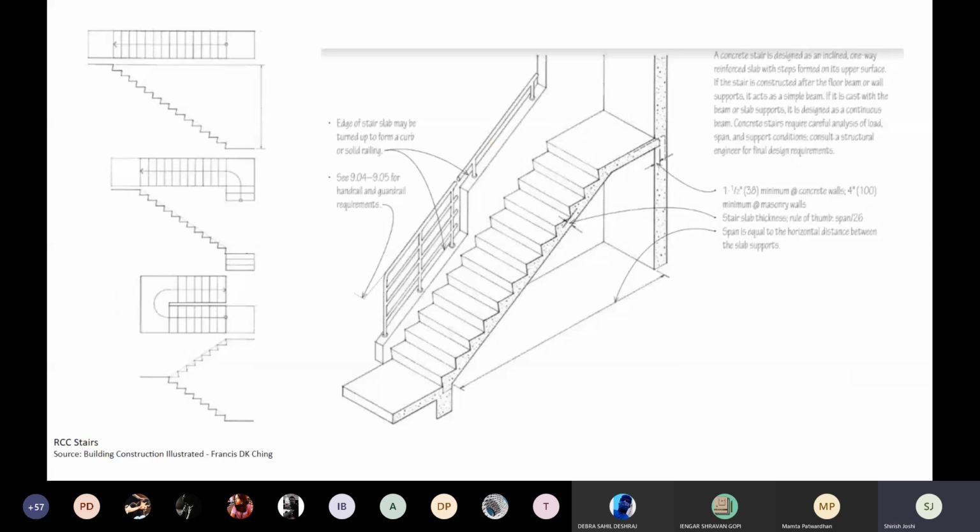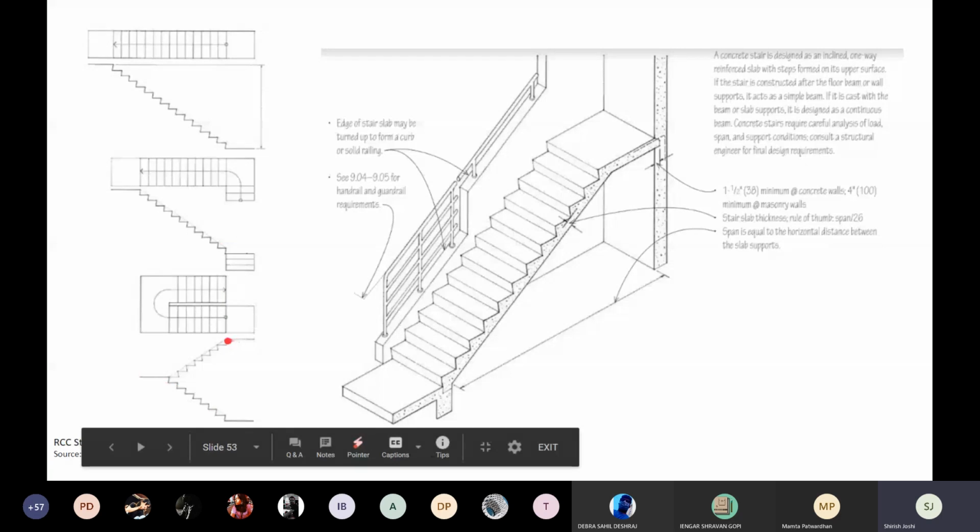We are now only looking at RCC staircases. You have a straight flight, you have a quarter flight, so that bends and then turns, and then you have what is called a half flight or a dog-legged staircase. Please notice that whenever you are drawing a staircase, remember this line. It's very crucial, because this line decides whether your soffit at the base, which means your line with your waist slab, is going to meet at one point, or whether the waist slab is also going to offset.